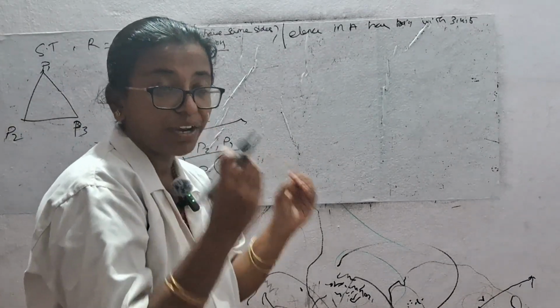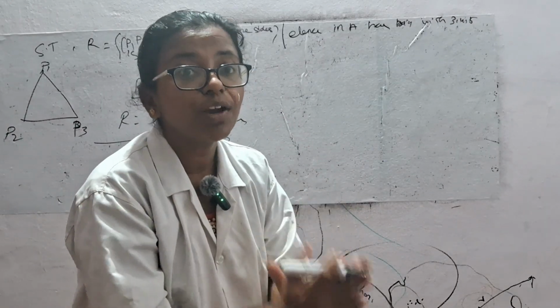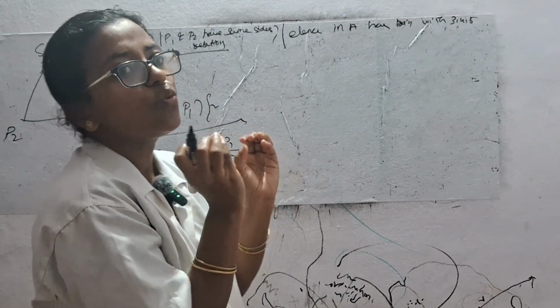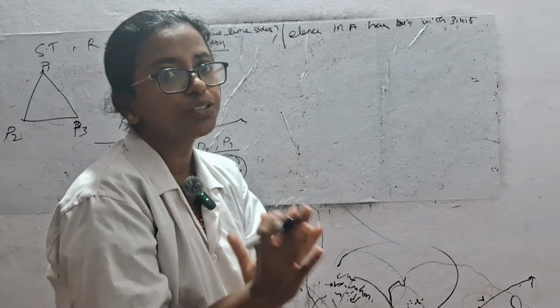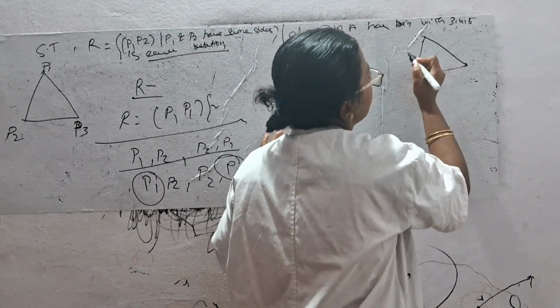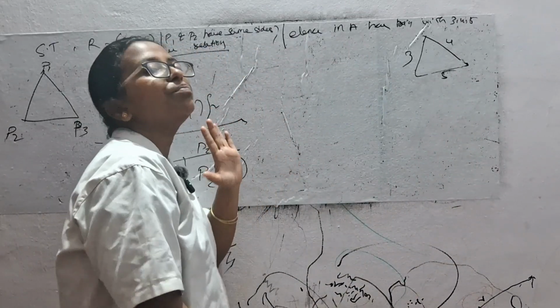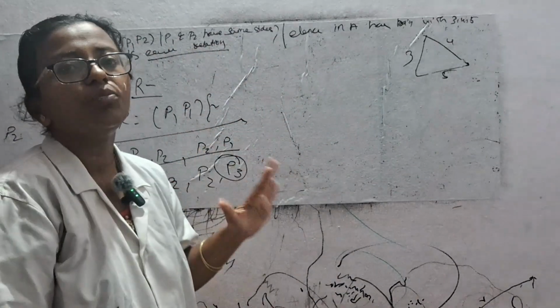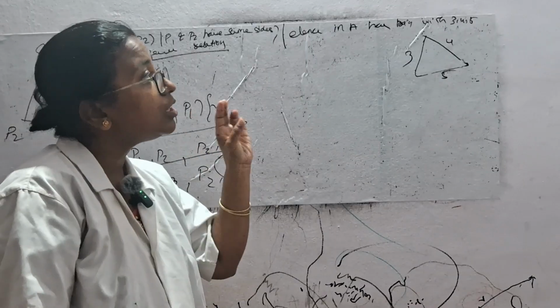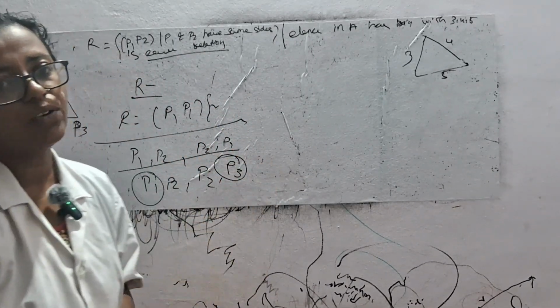Next we have to find out what the elements are. What are the elements if I am choosing a right angle triangle, with sides 3, 4, 5? That means P1 is 3, P2 is 4, P3 is 5. What should the elements be here? I am saying it is an equivalence relation.